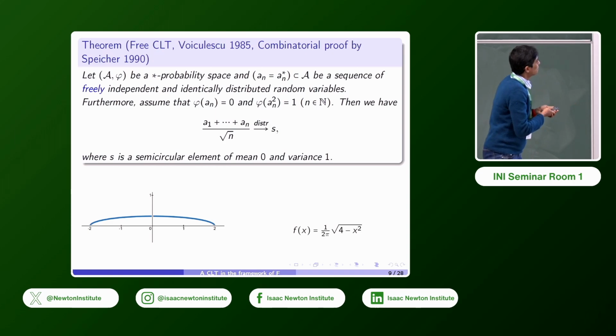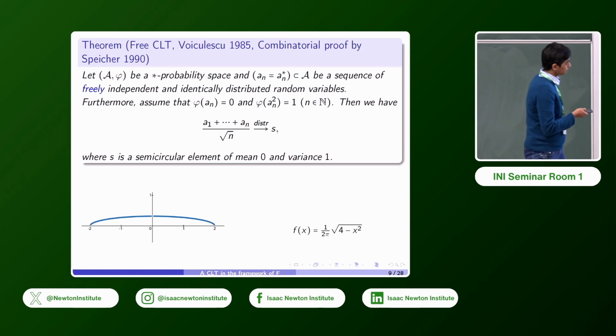Not a bad picture, but it really is a semi-ellipse rather than a semicircle. And that's the density function there.